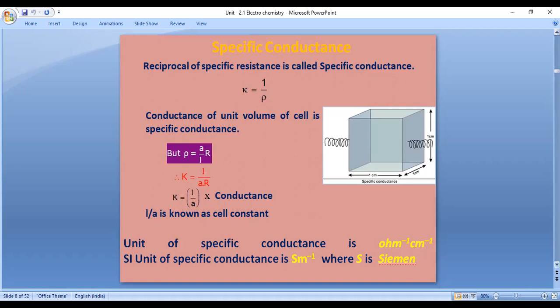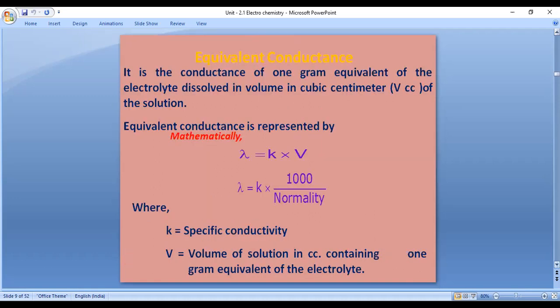Here, equivalent conductance is the conductance of the solution containing 1 gram equivalent of the electrolyte dissolved in V cubic centimeter of the solution. It is represented mathematically as lambda equals K into V, where lambda is equivalent conductivity, K is specific conductivity, and V is volume of solution.